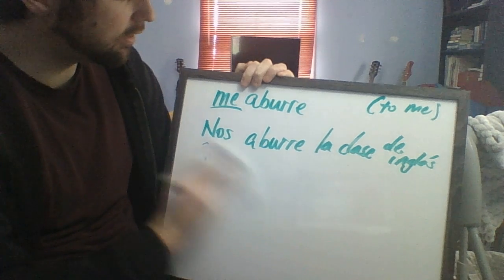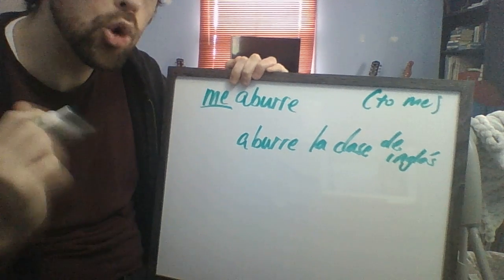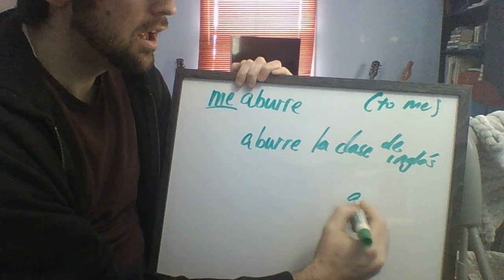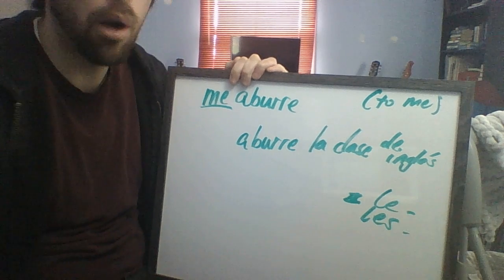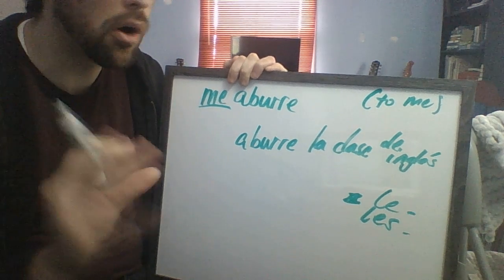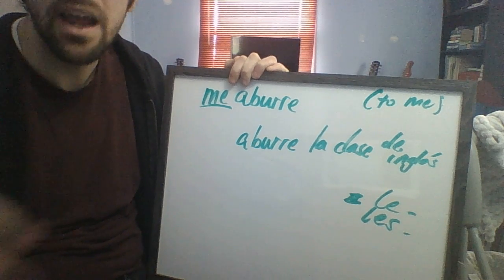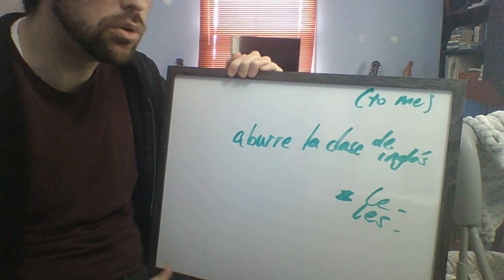Okay, here's where it gets a little tricky and where we need to start identifying who is the exact person we're going to use. When we use le or les, unless we already know who we're talking about, we're always going to need to identify exactly who's being talked about before we use that pronoun.